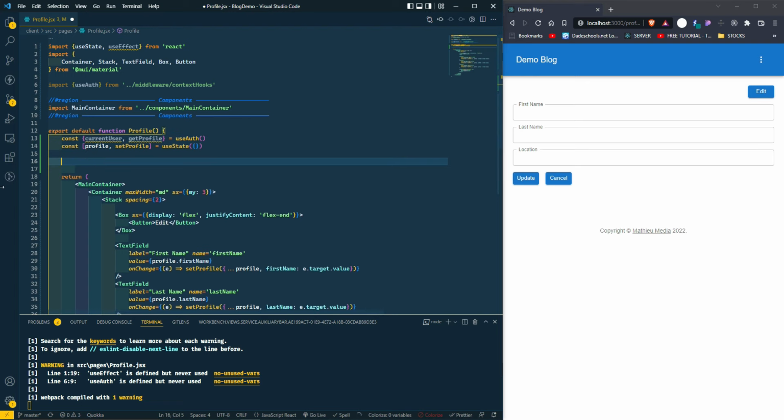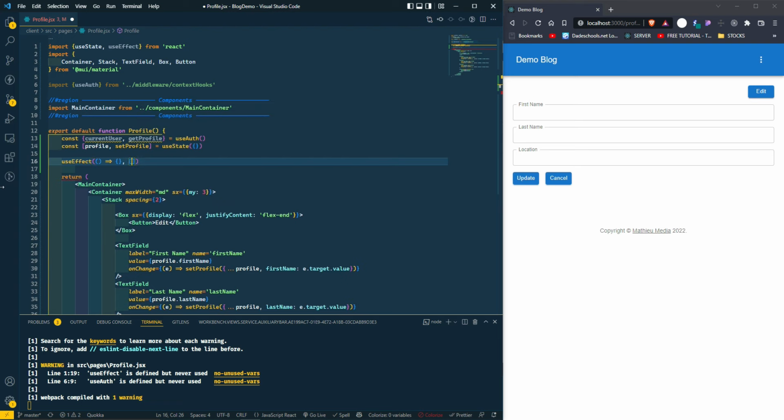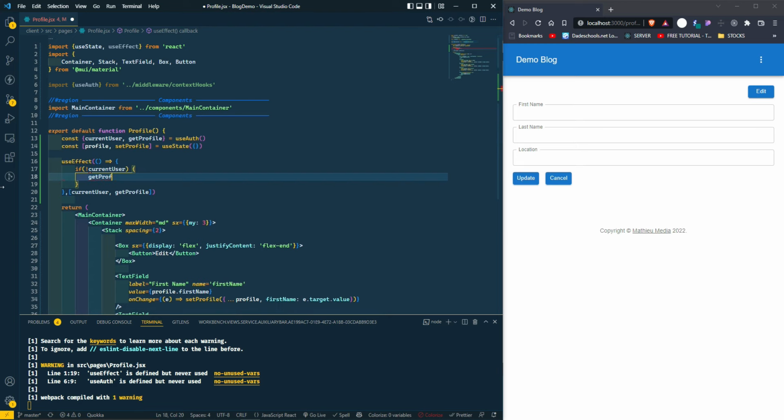Okay, so now we're going to be using useEffect. Actually, that's going to be like that, and yes. And it's going to be currentUser and getProfile. So we're going to do if not currentUser, we're going to do getProfile.